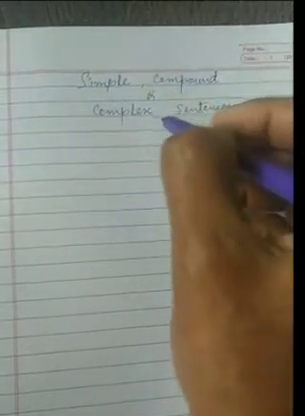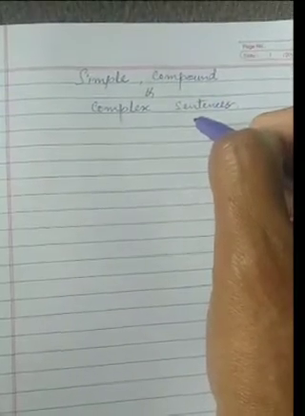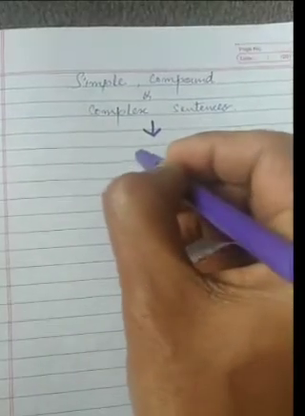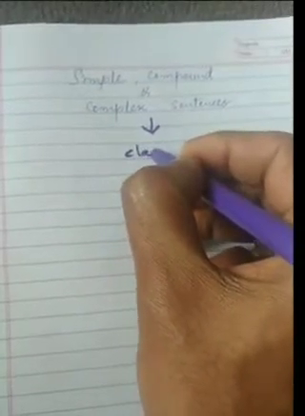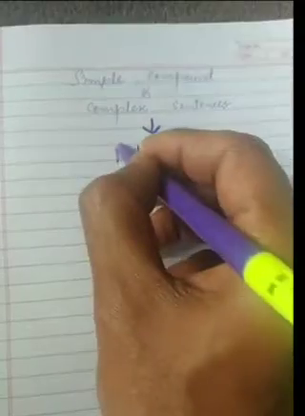Today my topic is simple, compound and complex sentences. It is the most important topic and I will try my level best to clear all the confusions. Before discussing the simple, compound and complex sentences, the one thing that we should know is, what is a clause.